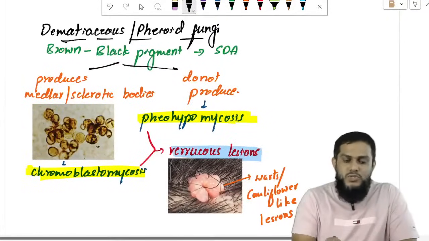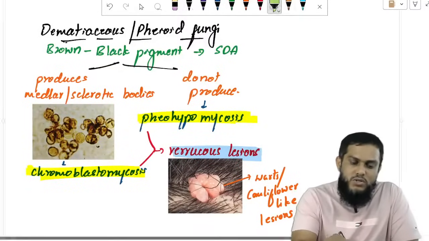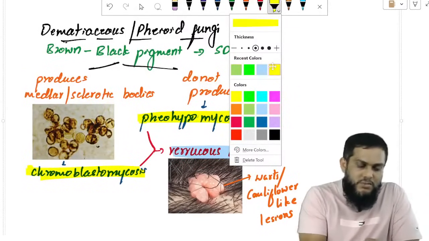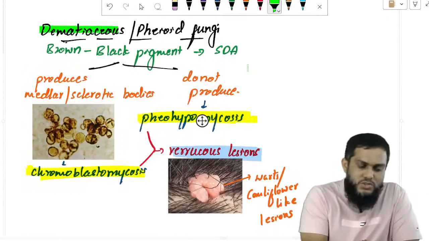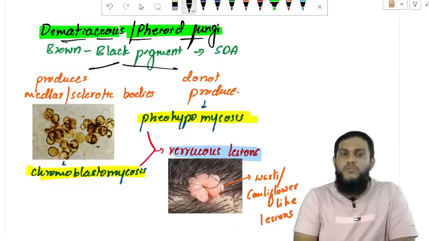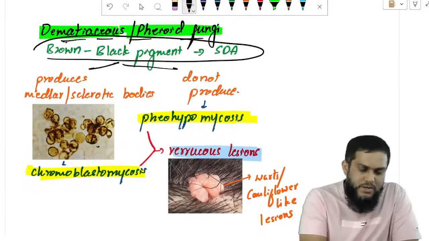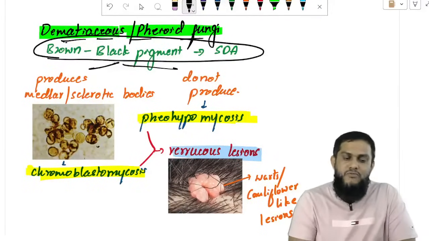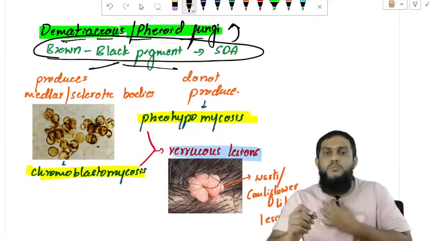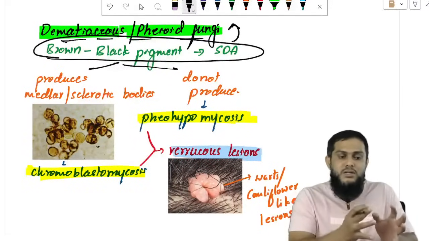Chromoblastomycosis and phaeohypomycosis are caused by fungi that belong to the dematiaceous group or phaeoid group. What do you mean by dematiaceous group or phaeoid group? All the fungi that produce brown to black pigment on SDA are grouped under the dematiaceous group. Dematiaceous means darkly pigmented.